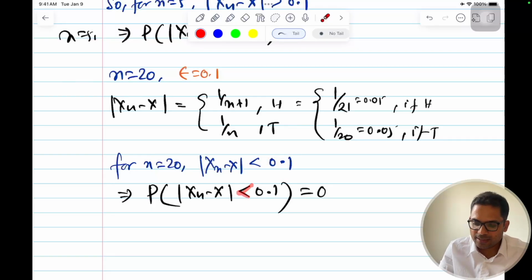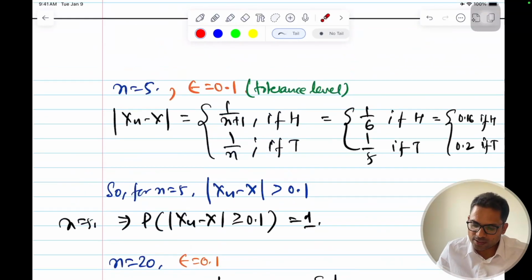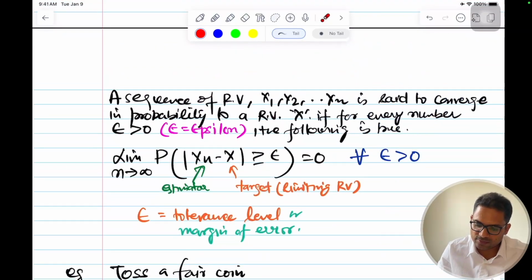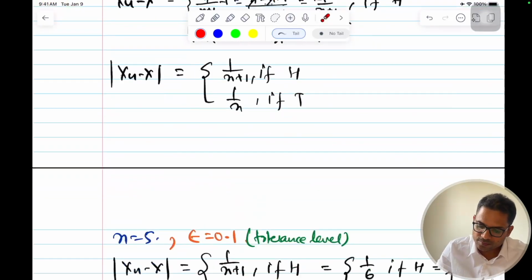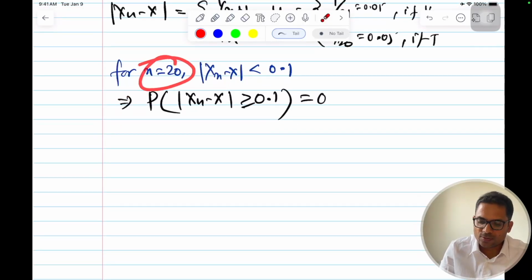Sorry, not less than, greater than, the opposite. This is my formula, right? Let's check the formula. Greater than, yeah, greater than. So that's what I meant. So this being greater than or equal to 0.1 becomes 0. Yes, because 0.05 is less than 0.1. So now this probability holds for n equal to 20.